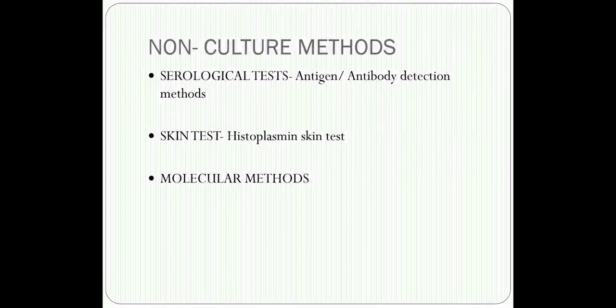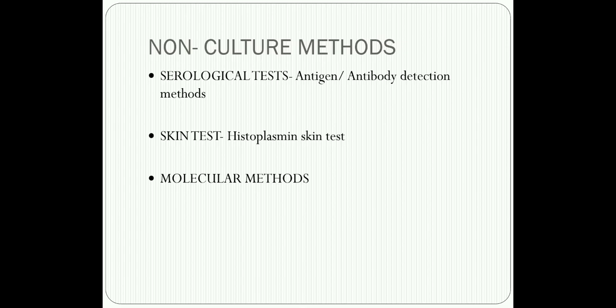Now, the advantage of these serological tests is, first, that they are very rapid. Okay, it is very fast. You can easily do it. It is usually employed as a prognostic marker. And once a serological test is positive, we can easily interpret the clinical significance of positive cultures. So in other words, we can rule out lab contamination, and we can identify a new isolate when the antibody is demonstrated against that particular antigen. So that is the major advantage of serological tests.